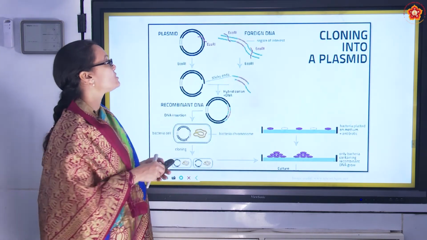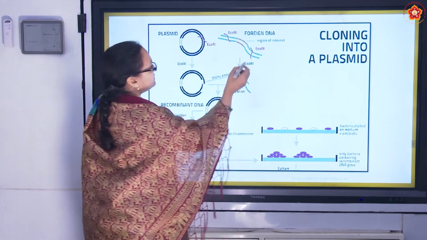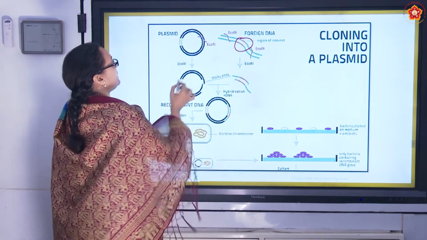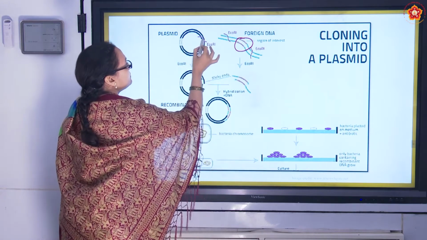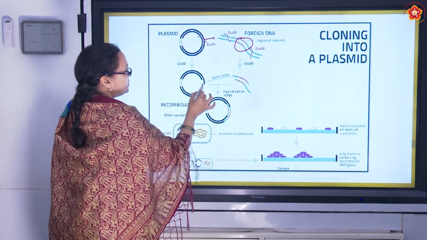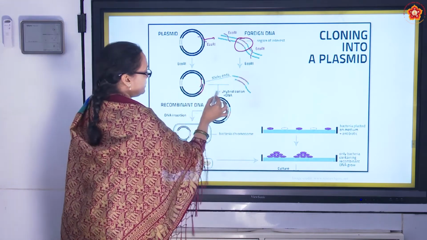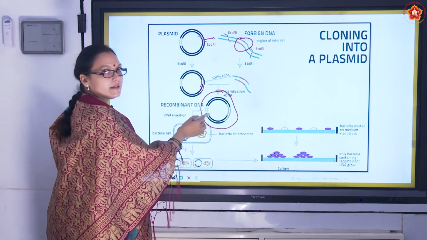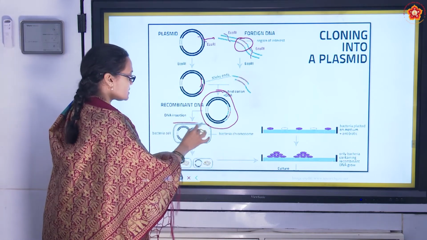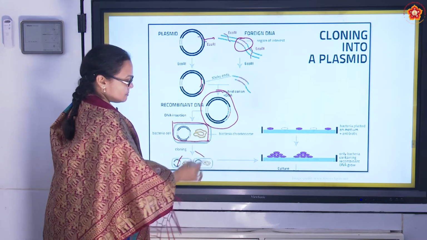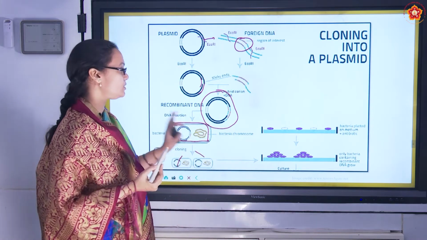So that's with the picture. What did we do? We identified the gene of interest, right? And then we introduced it into the plasmid, and then we got the sticky ends glued, right? And we got this recombinant DNA, and the recombinant DNA has been introduced into the host cell, right? And we made multiple copies of it by the process of cloning.